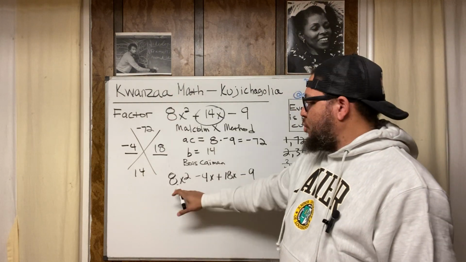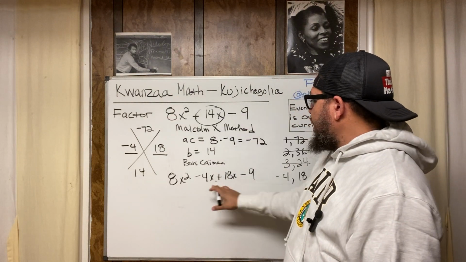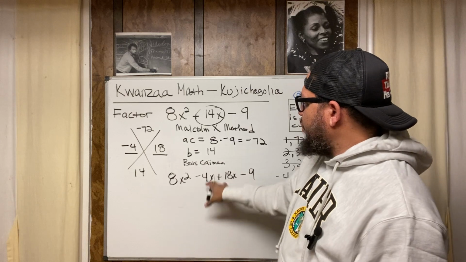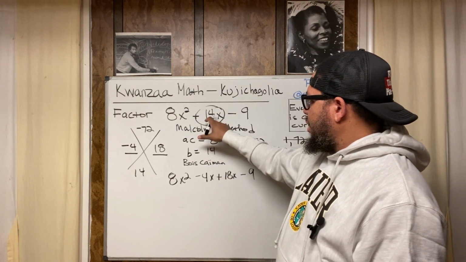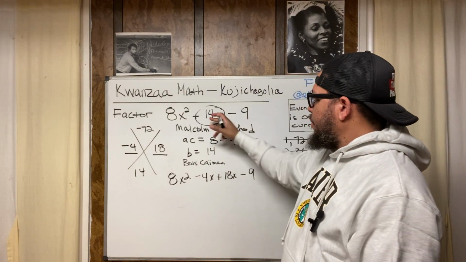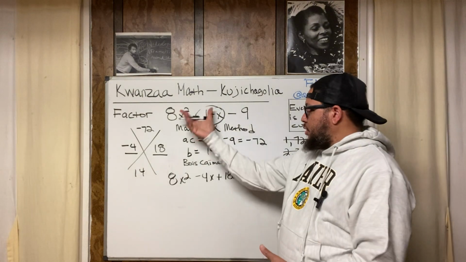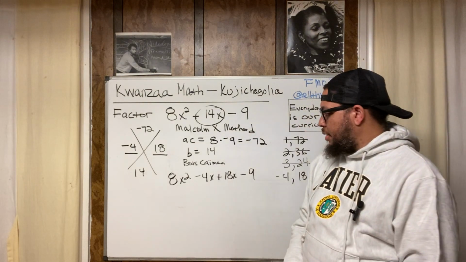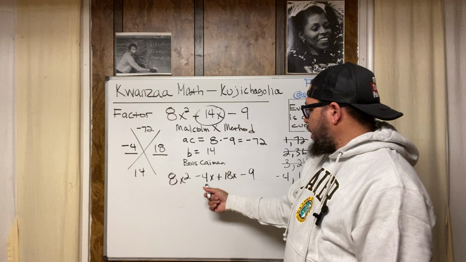The 8x squared is still going to be there. The -9 is still going to be there. This is going to be different. Isn't this equivalent to 14x? All I did was rewrite this by making it longer. I took 3 terms and turned it into 4 terms. Stretched it out, basically. So now it's -4x and 18x.